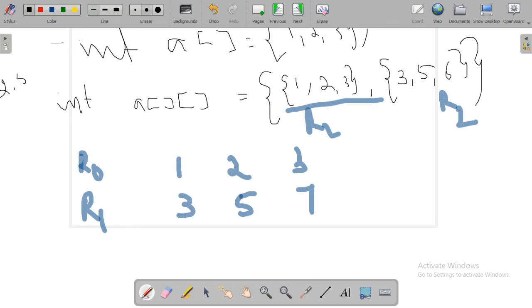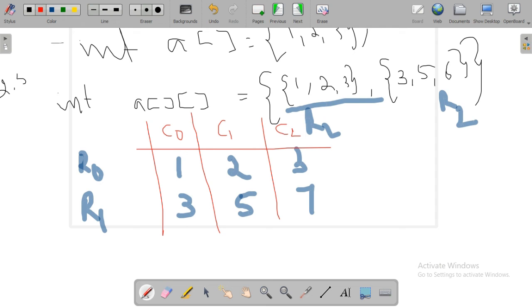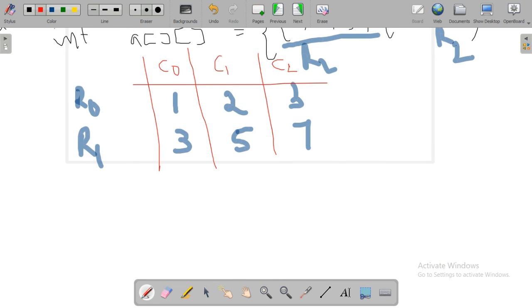And how many columns? 3 columns, so we can consider these as C, the first column, the 0th index, then 1 and 2. This is the row-wise and column-wise concept. Two-dimensional means data are entered in rows and columns.